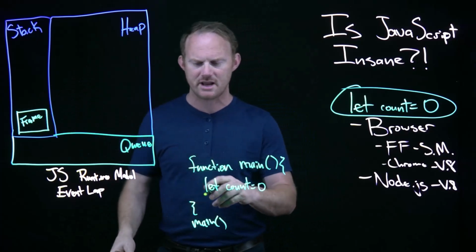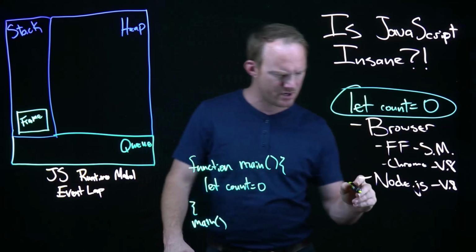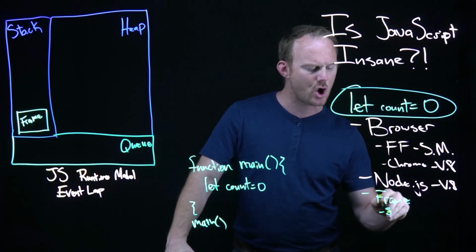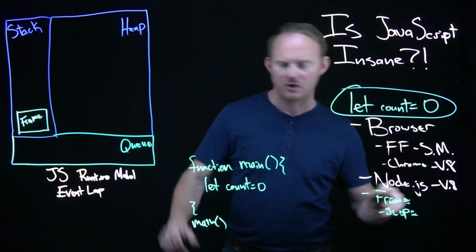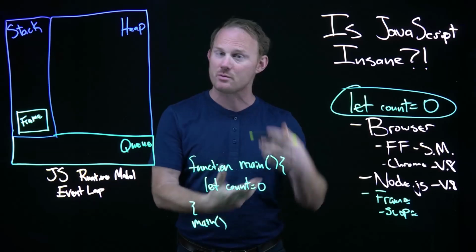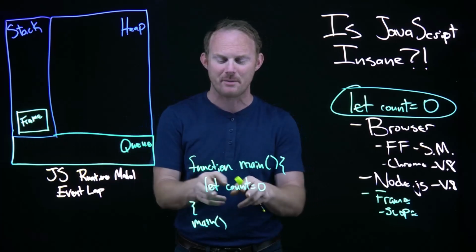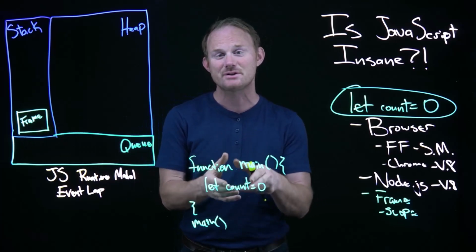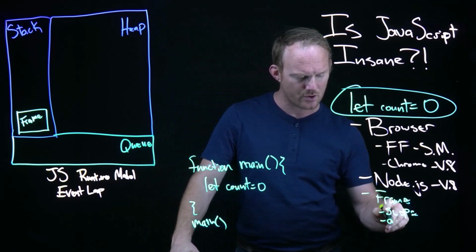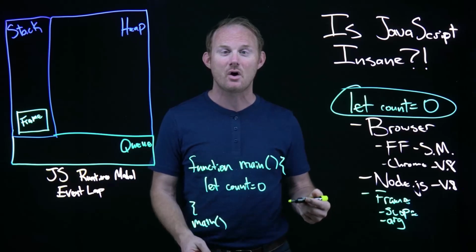They all contain this stuff. A frame is going to have its own scope, meaning its own variables. So as I mentioned, the stack has its own memory. Whatever frame is running right now, it's going to have its own variables internal to that function. Even if it's at the global scope, it's still going to get put inside of a function. That's that frame. Count equals 0. This is a variable that needs to be stored in memory somewhere, so it has its own scope. It also has its own arguments, so whatever things were passed in. In this case, we wouldn't have any, but it would maintain arguments if they existed.